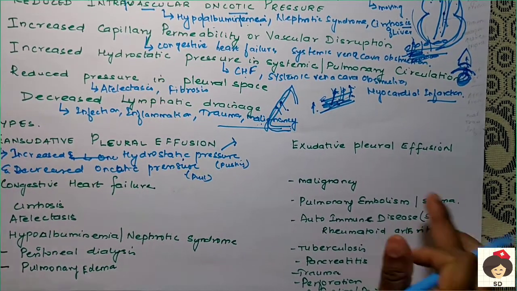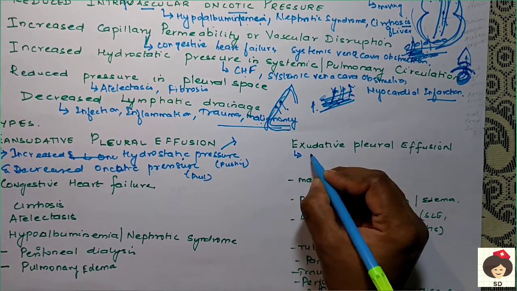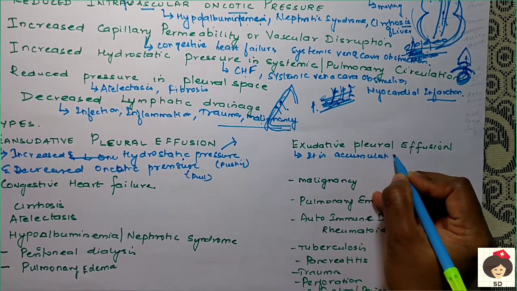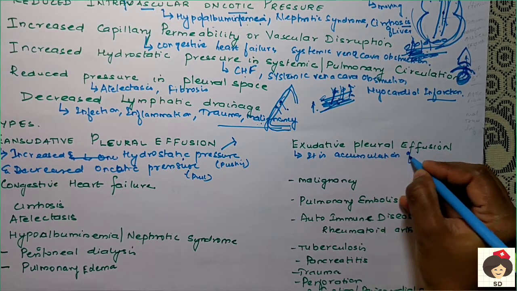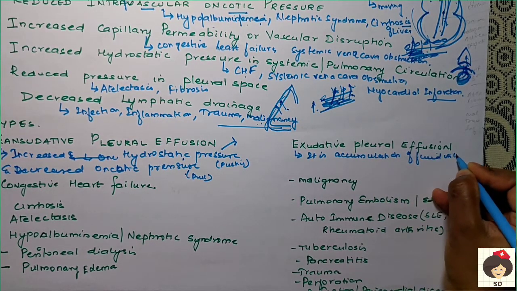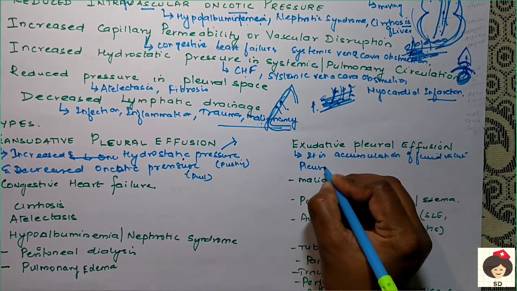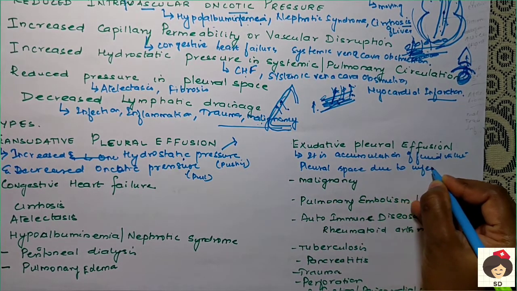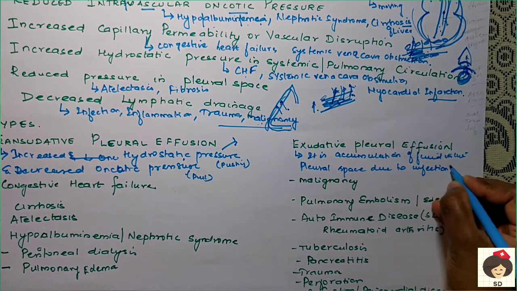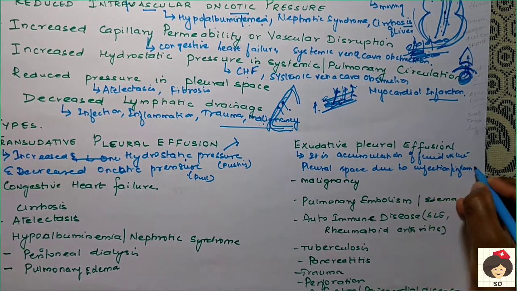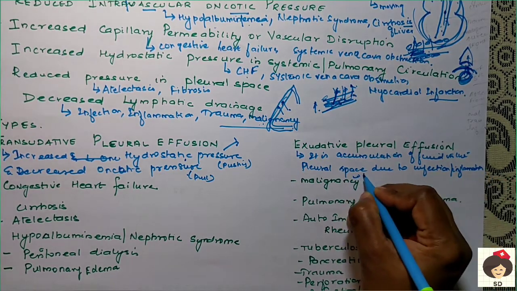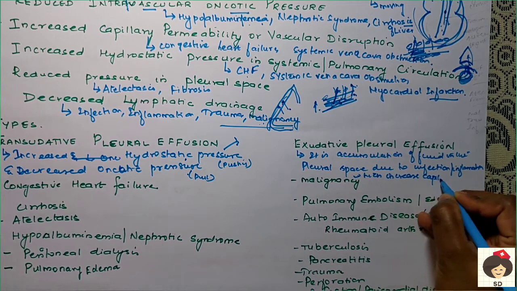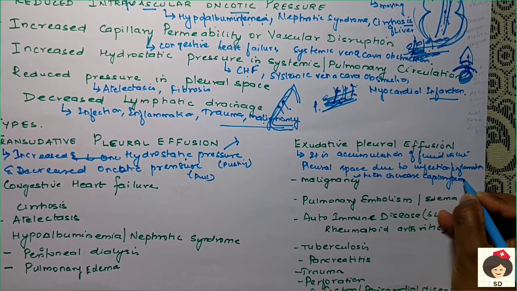Exudative pleural effusion is accumulation of fluid in the pleural space due to inflammation, due to infection and inflammation, which increases the capillary permeability.